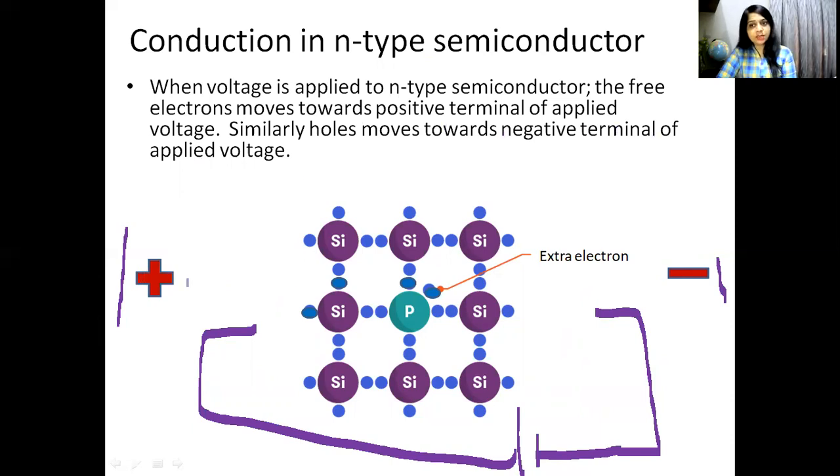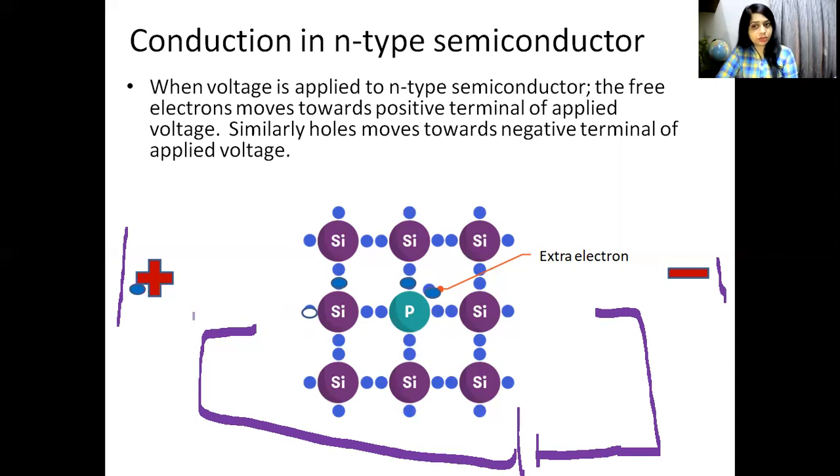Since this electron is close to the positive terminal, it may get detached. If it is loosely bound, it may get detached from the silicon atom and go towards the positive terminal and leave a hole behind.